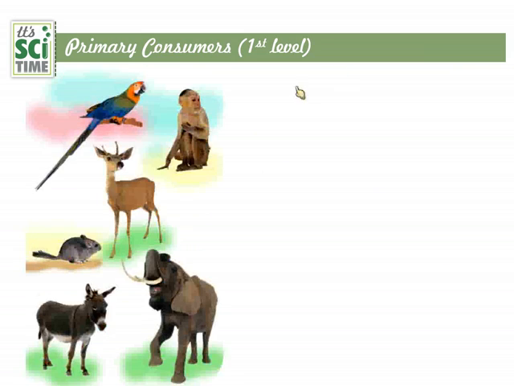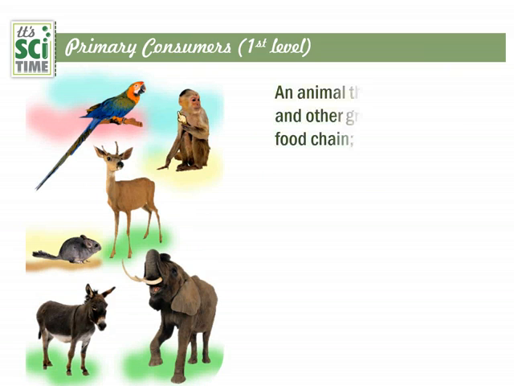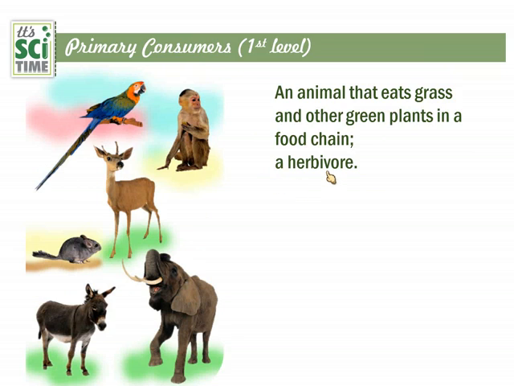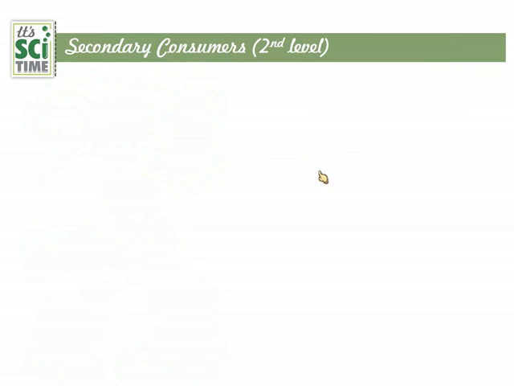Primary consumers, the first level. Look at the animals that belong to that category. Those animals eat only grass or other green plants, and they eat the plant matter: grass, plants, leaves, maybe fruits and seeds. Those are known as the primary consumers, the first level ones. They are herbivores.